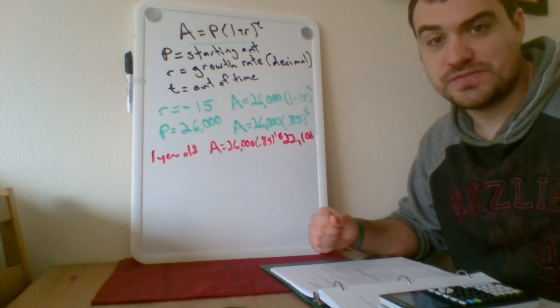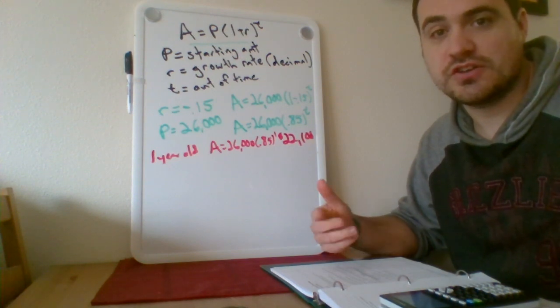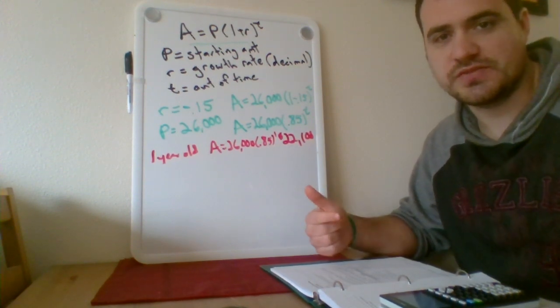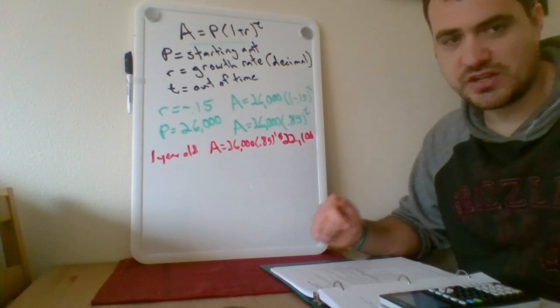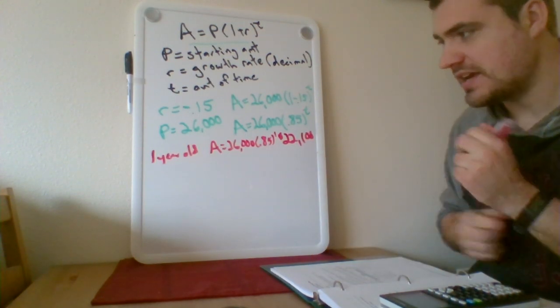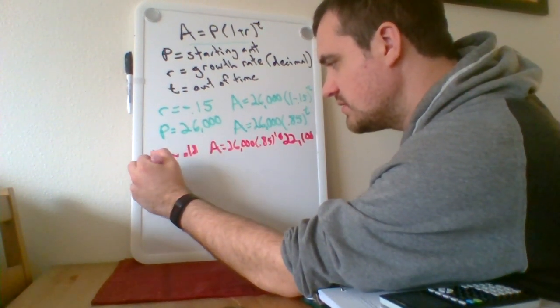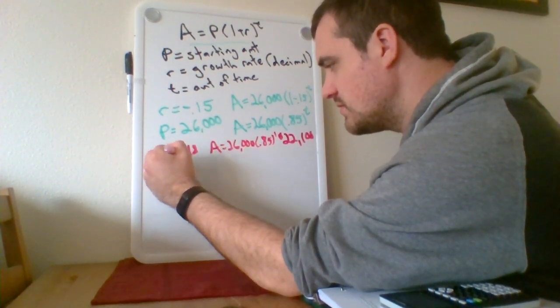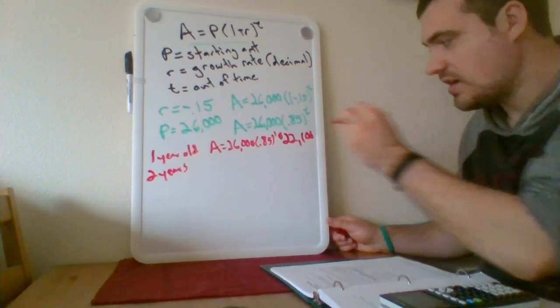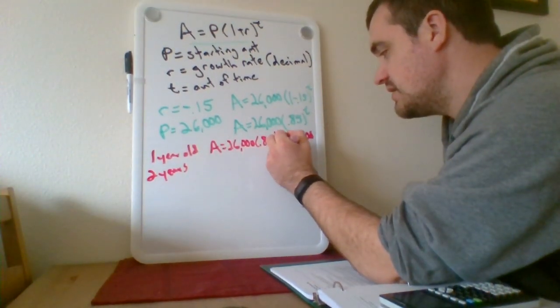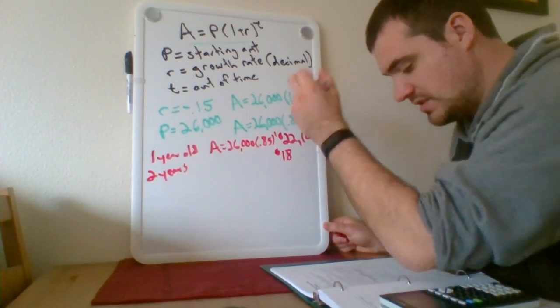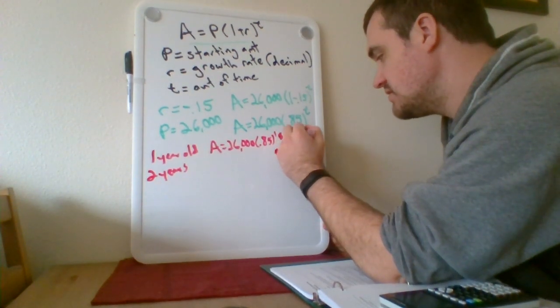Okay, have you finished? If not, you can go ahead and pause the video and finish before I give the answers. But let me double check my work with yours. So I got that after 2 years, the value of the car would be $18,785.